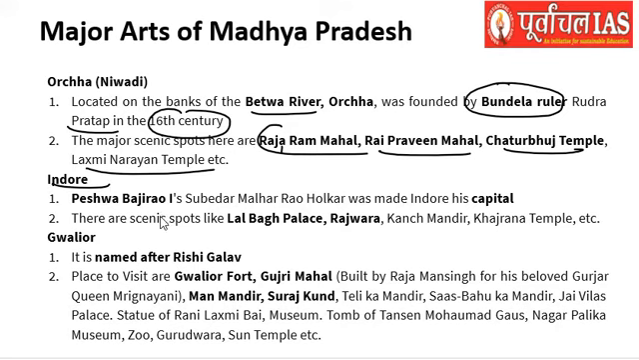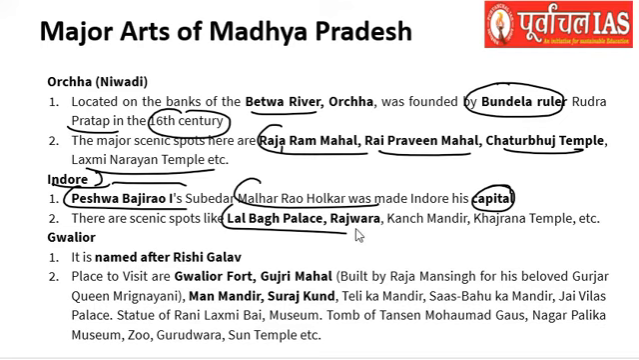Indore itself is really famous also because of the cleanliness there, and it is considered to be one of the best planned cities. And Peshwa Bajirao I's Subedar Malhar Rao Holkar made Indore his own capital. Okay, and the other important spots here are the Lal Bagh Palace, Rajwada, Kanch Mandir, Khajuraho temple.